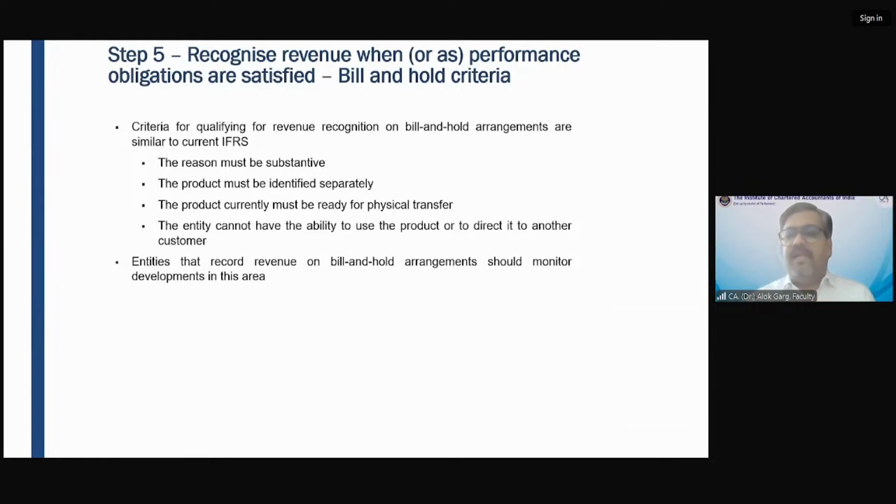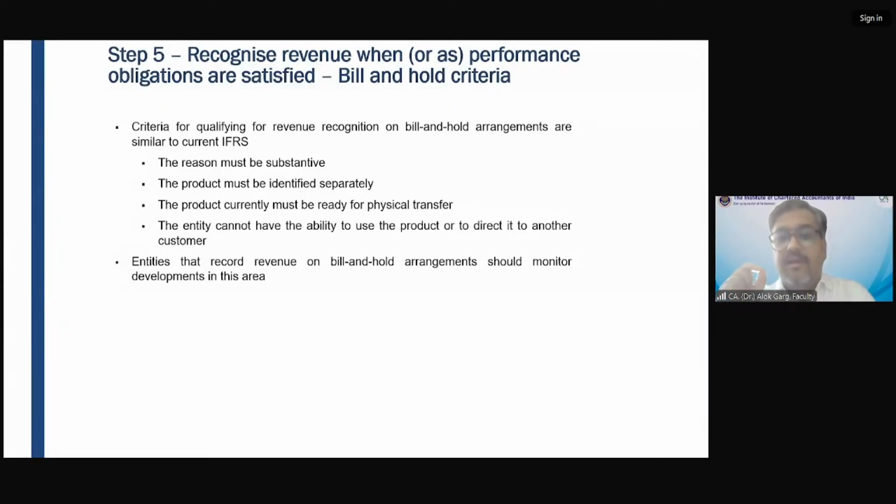So let's say I have purchased a refrigerator from one of my friend's showroom. Okay. So I purchased the refrigerator, I paid the money, I got the invoice, but I told my friend that, friend, my house is under renovation. Can you please keep this refrigerator for 15 days? Right. After 15 days, I'll come and take the delivery. So friends, what is the bill and hold criteria? So in this case, what do you think?